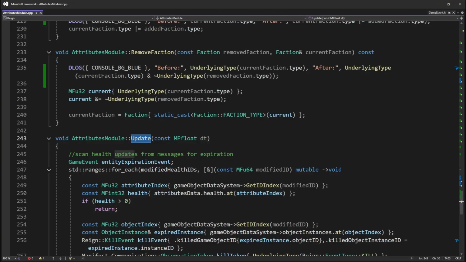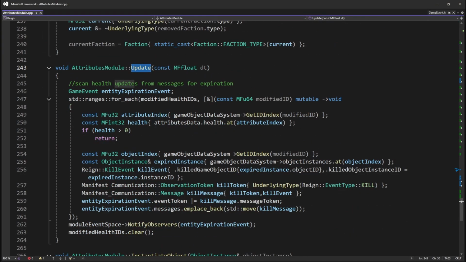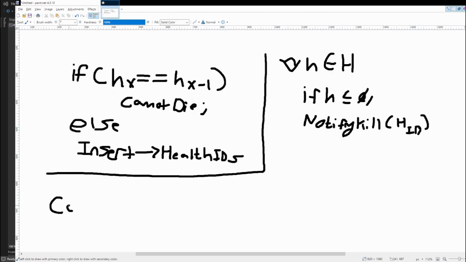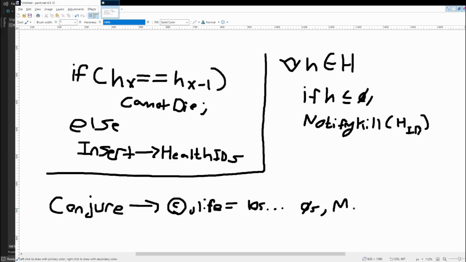A nice byproduct of this design is that since the attribute module is common to all entities, it can be used as a control point for object deletion. For example, let's say we have a conjured companion that lasts 10 seconds. Rather than having cleanup code tied to the lifecycle of the companion, we can code all entities with a lifetime that upon expiration the health is set to 0. This will cause the system to automatically clean them up using the existing pipeline, avoiding a duplication of responsibilities.